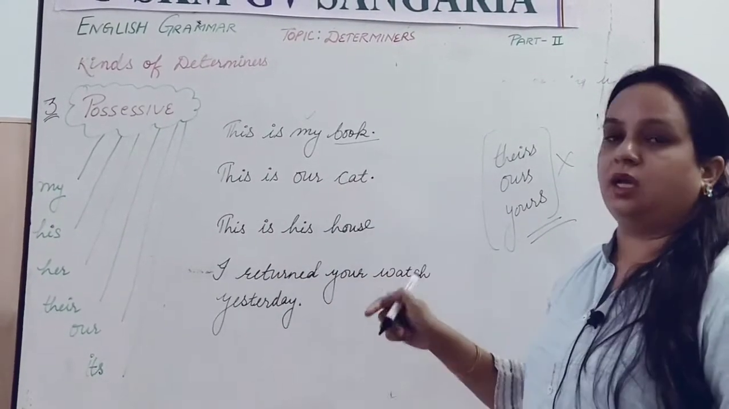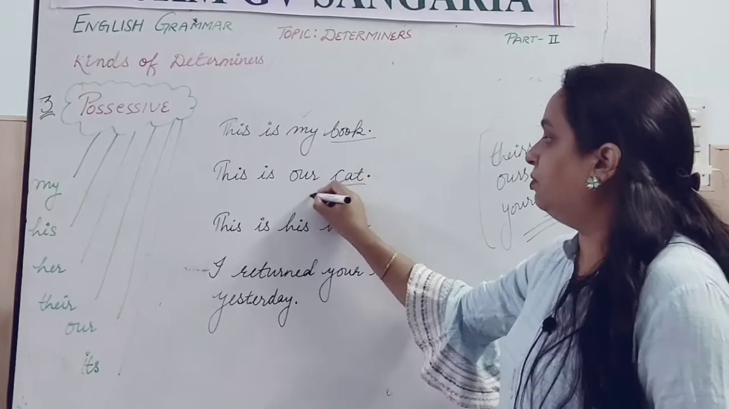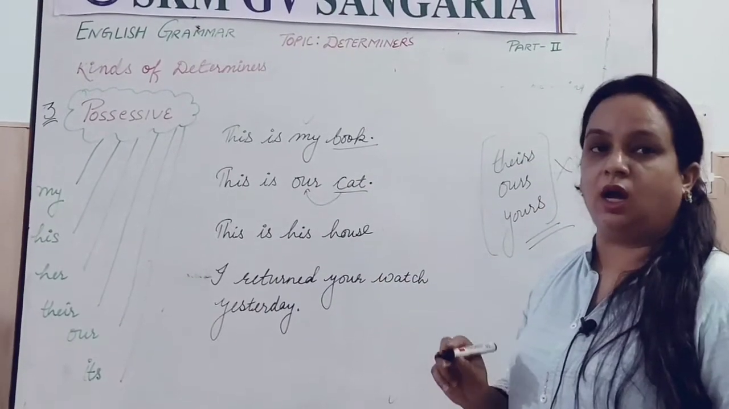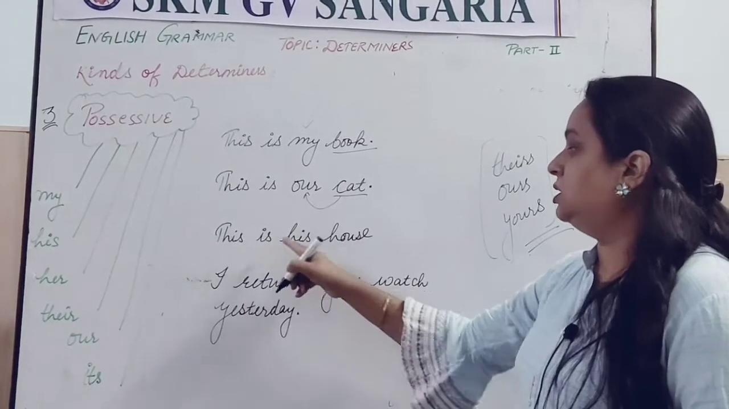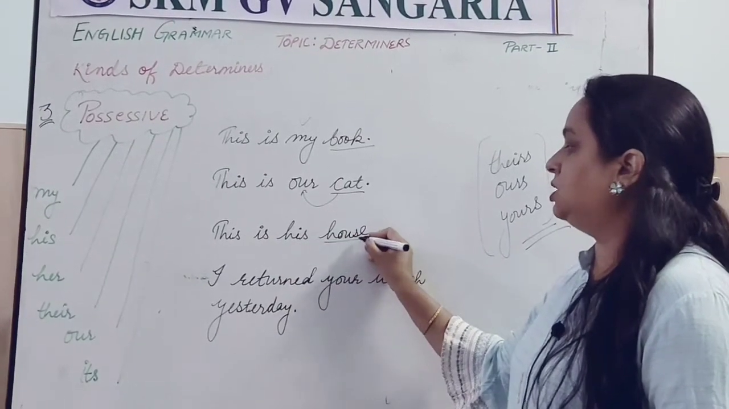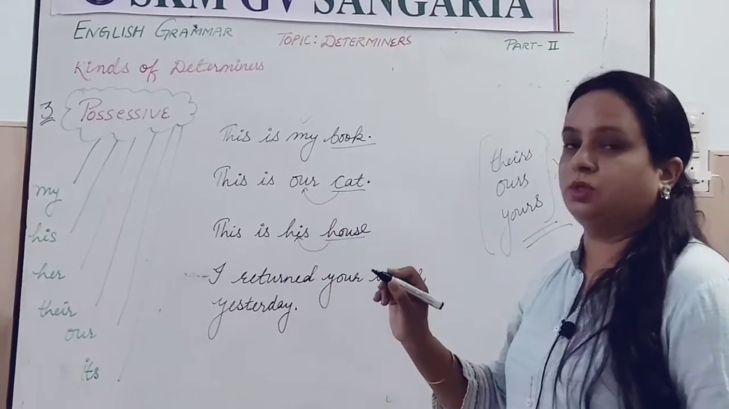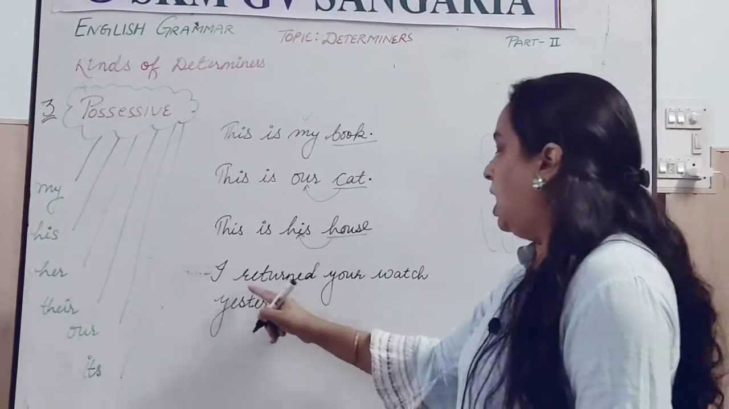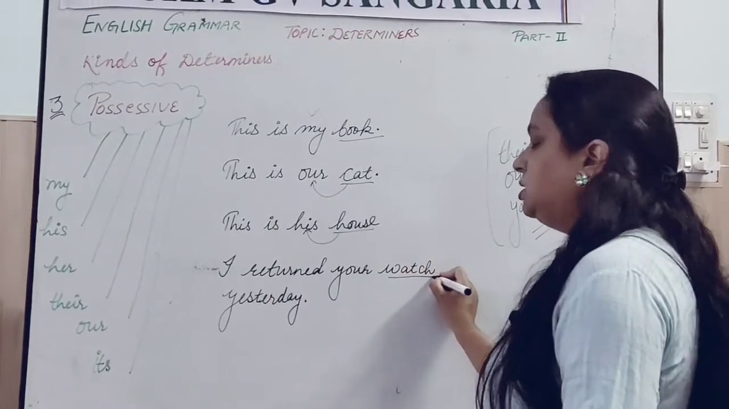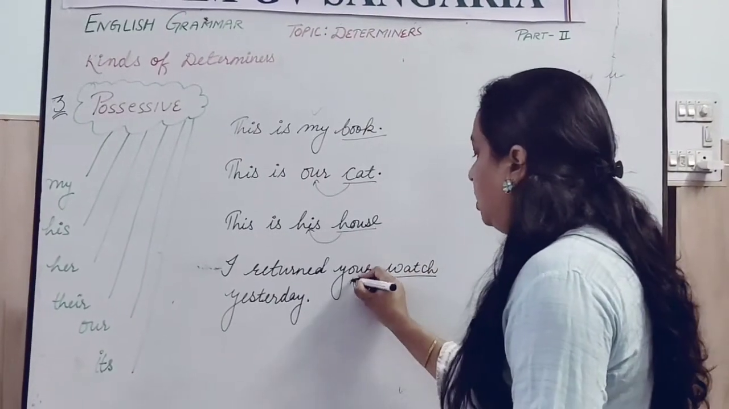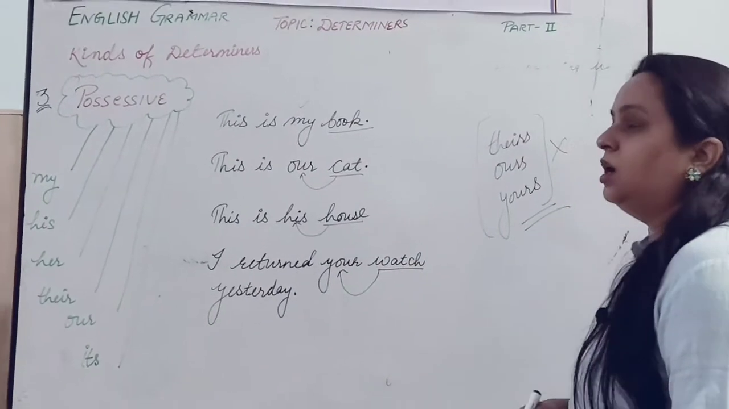This is our cat. Cat is noun. Before that there is our, and our is showing ownership. This is his house. So, house is noun, his is possessive determiner. I returned your watch yesterday. This watch is noun here and your is possessive determiner.